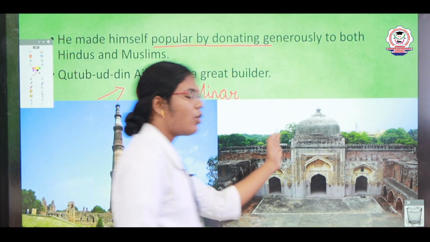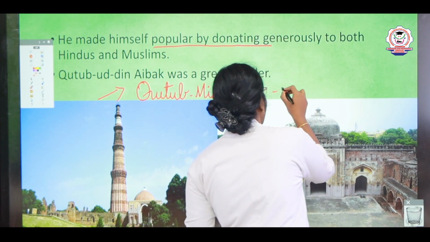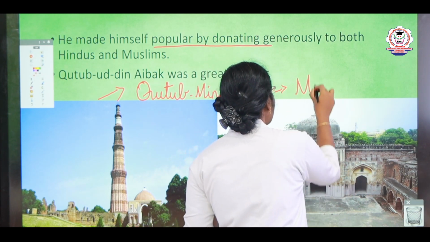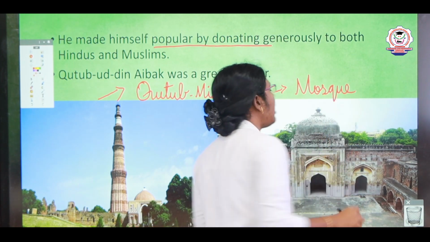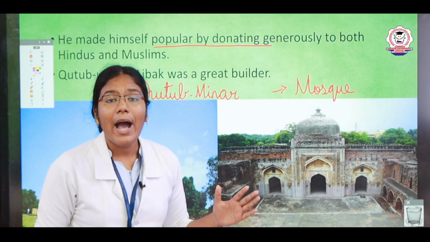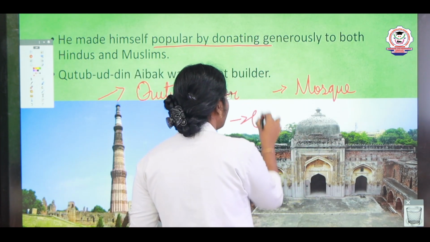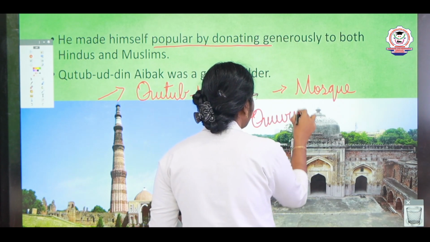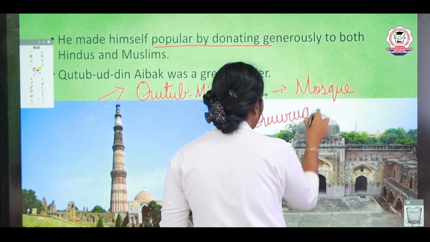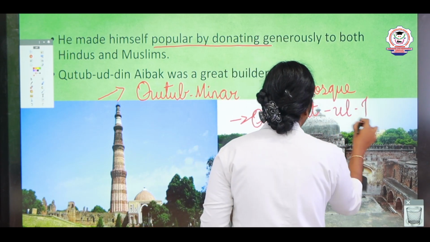And the next picture you are seeing here refers to the Quwat-ul Islam. It is a mosque which is present in Delhi. I'll write the spelling here: Q-U-W-W-A-T, Quwat-ul Islam.